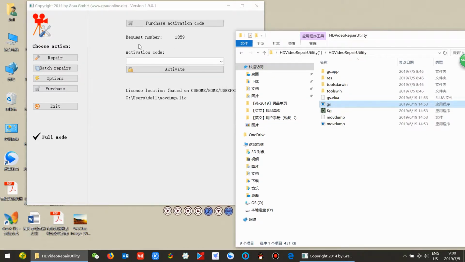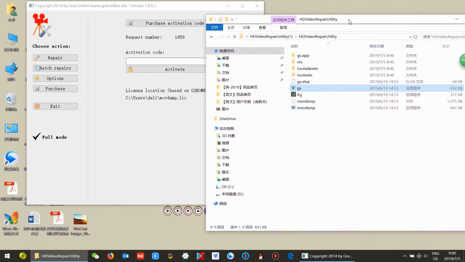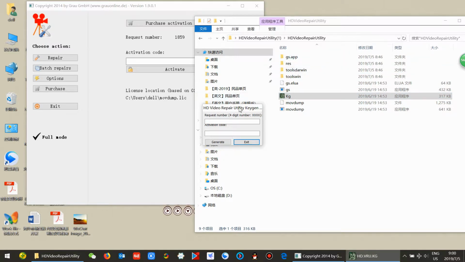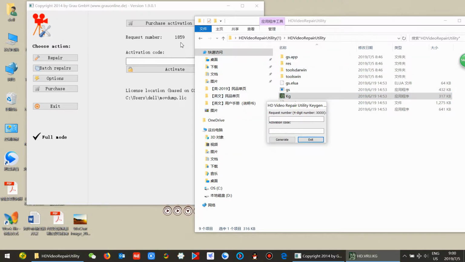And we can see there's a request number here. And then we go back to the file and find the file named KG. Double click on it. Put this request number here.